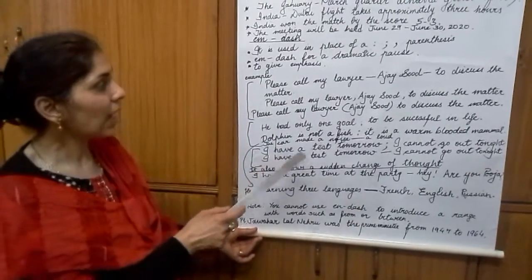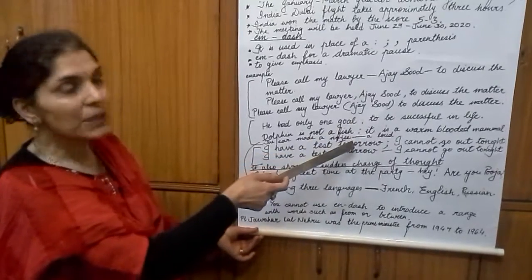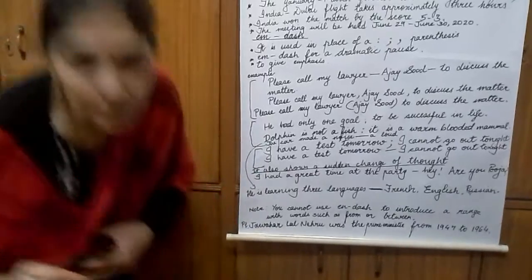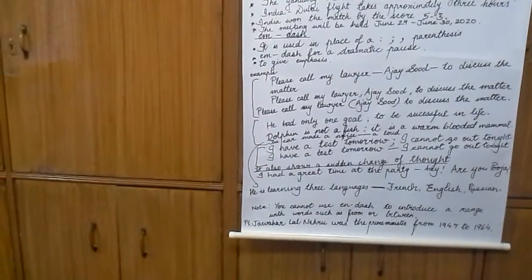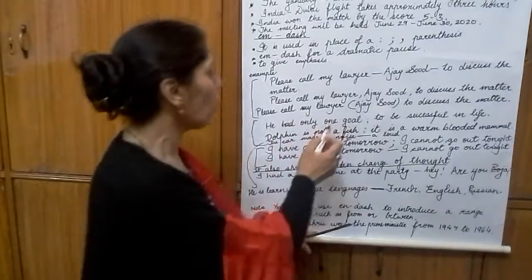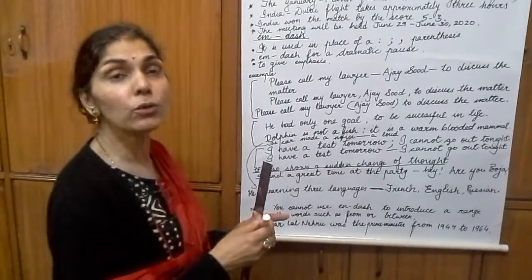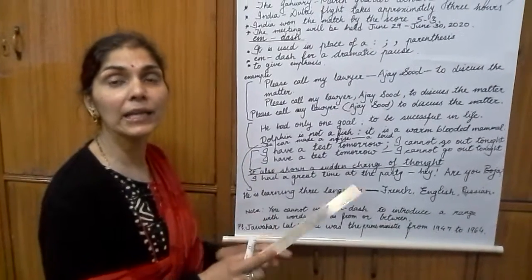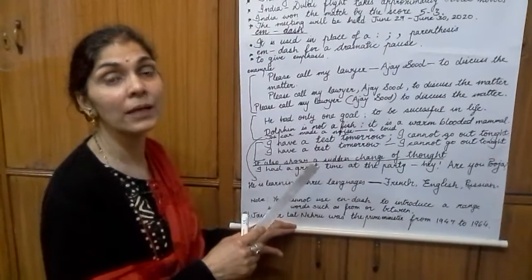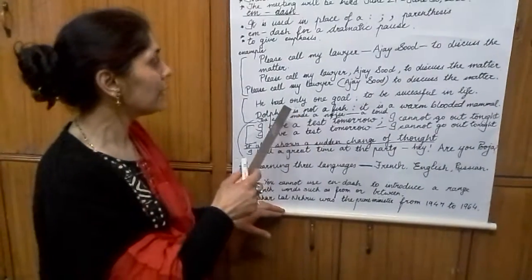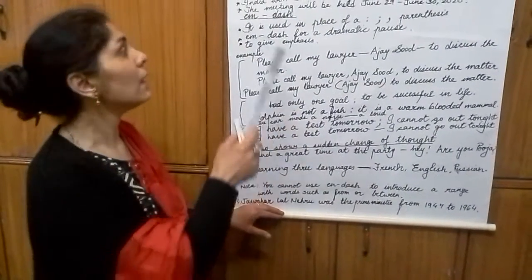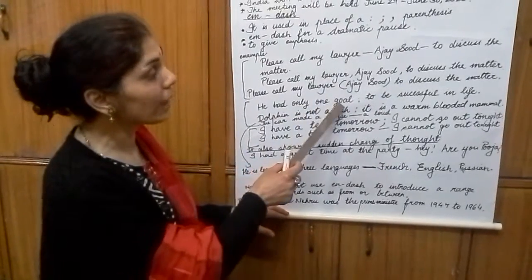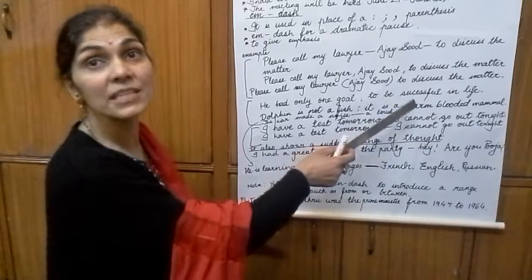Here I am giving, see how the colon has been replaced with an em dash. Just a minute. Here the sentence is, he had only one goal. I told you that if there are two independent clauses where you think the second clause is the answer to the first one, you use a colon there. But here, you can also use an em dash in place of a colon. Let me tell you, he had only one goal. And what was the goal? To be successful in life.